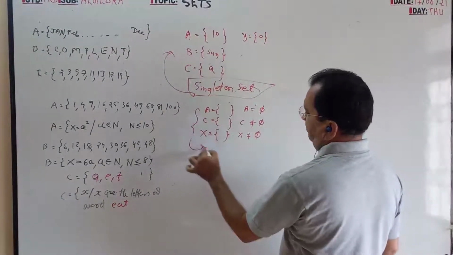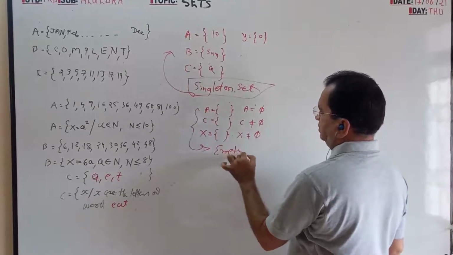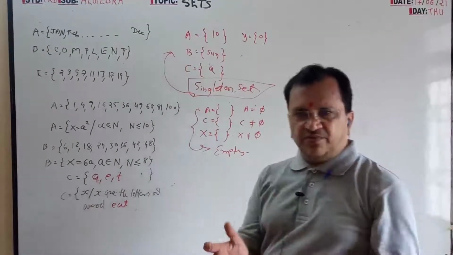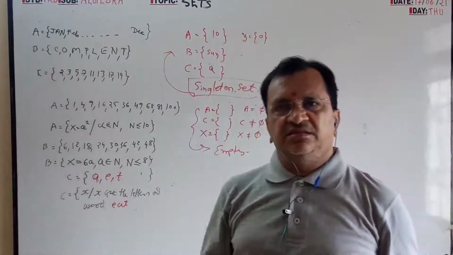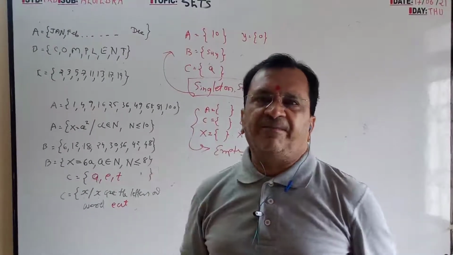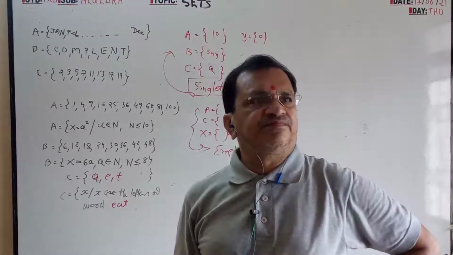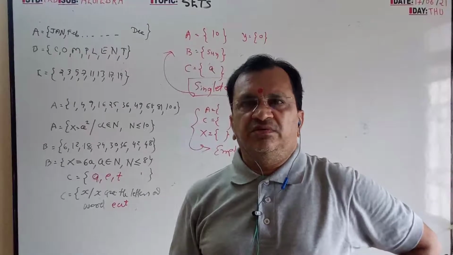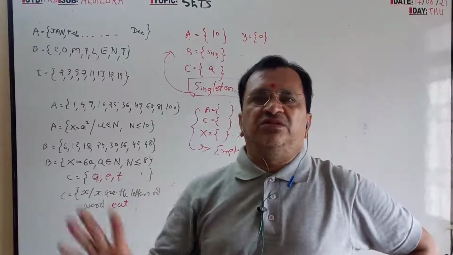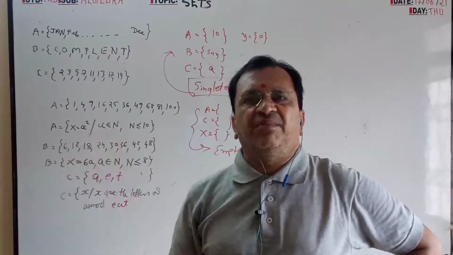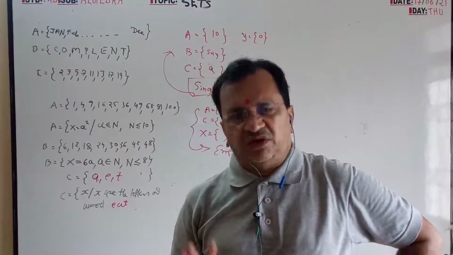These all are empty. Inside the bracket, nothing. If I say Sunday is a name of a month, it is not a name of a month, so empty, not valid.